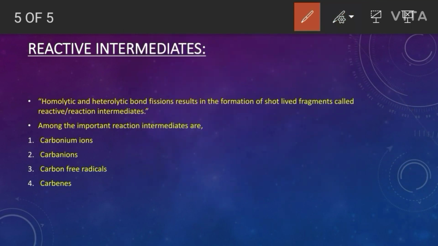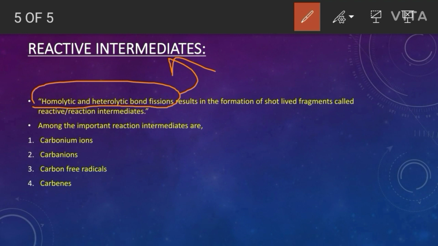Because of homolytic or heterolytic fission, or cleavage, compounds are formed: free radicals and positive and negative ions. These are known as intermediates. They are highly reactive. That's why they are called reactive intermediates, and since they are formed in the reaction, they are also known as reaction intermediates.